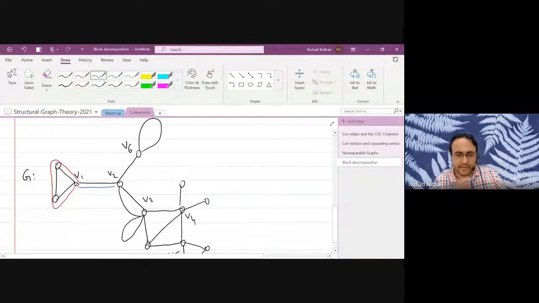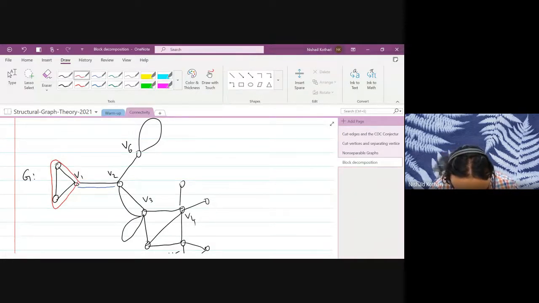Notice what I'm doing is I'm just marking the edges because any edge will participate in exactly one block. That is something you'll be proving as a do-it-yourself. Okay, so I'm just going to mark the edges and the vertices will be those vertices that are part of those edges. So red is one block, blue is another block. We are going to run out of colors.